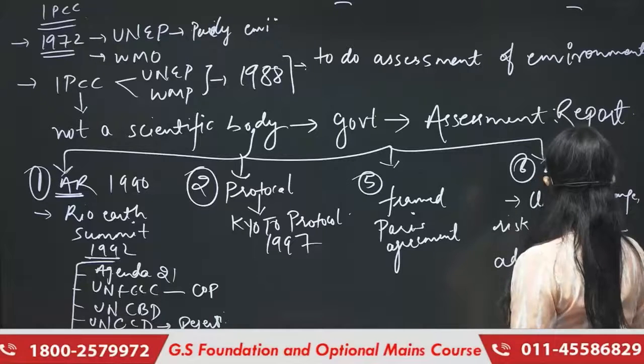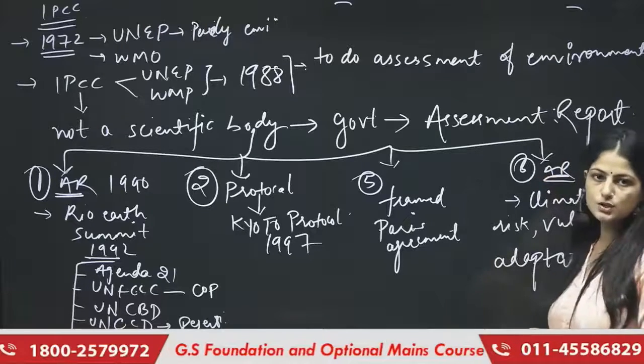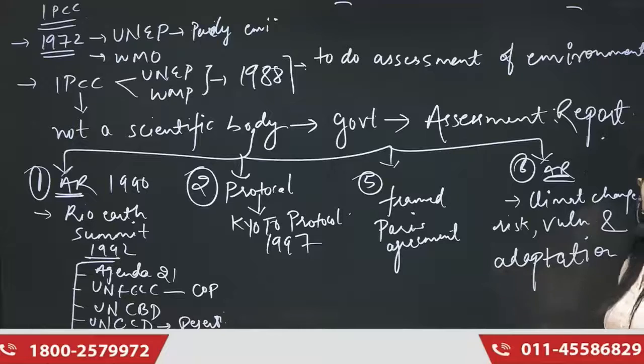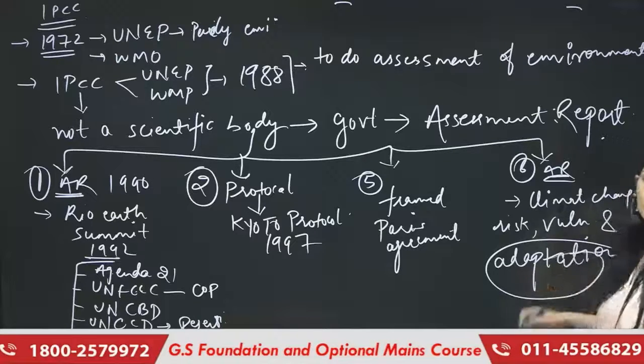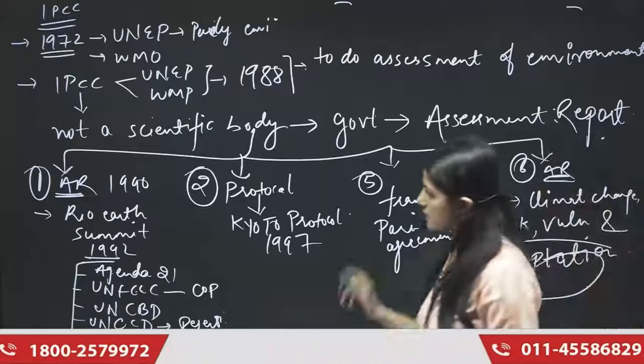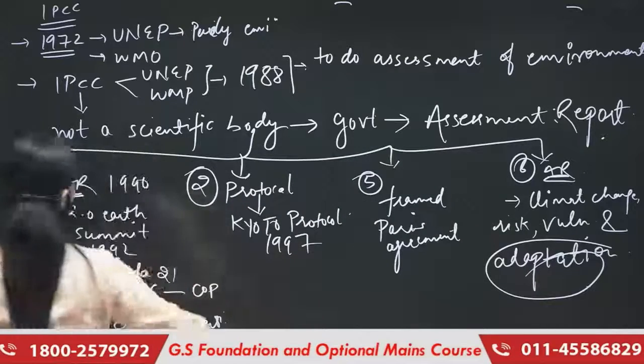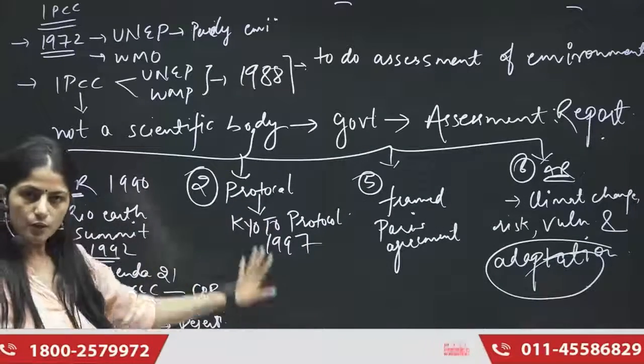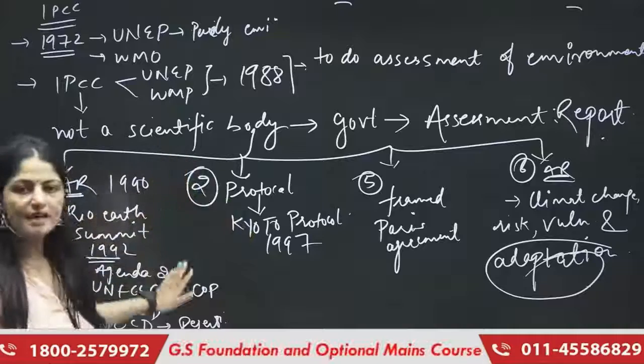That is, what are the risks associated with climate change, the vulnerabilities we and the environment are going to face, and definitely the adaptations or the solutions we must adopt. These are the 6 reports, right? I hope this is really helpful to you.